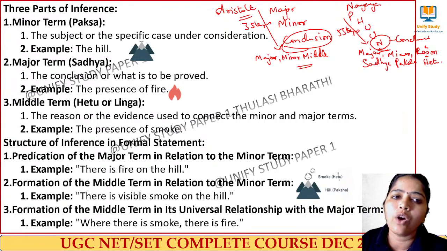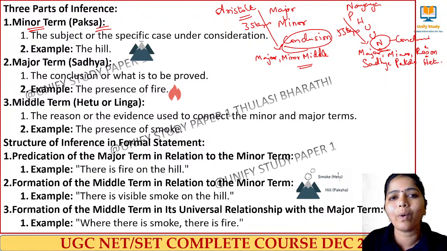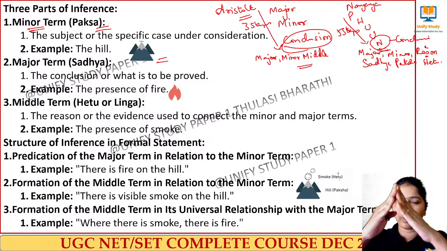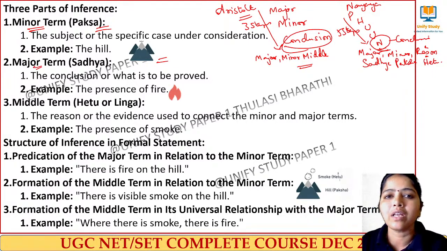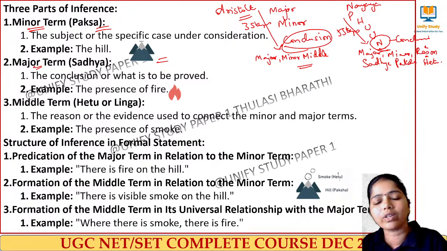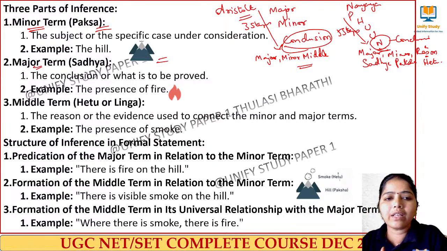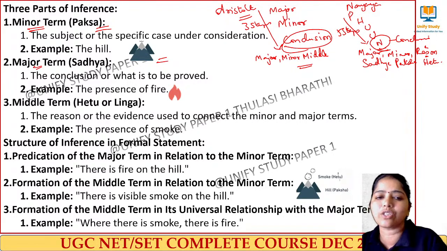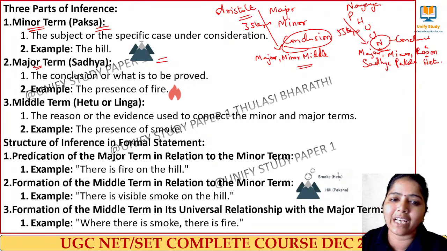What do you mean by the minor term? Minor term is nothing but called a paksha, that is the subject about which I am going to take a decision. And here the subject is the hill. And what is the major term here? The major term is the conclusion, what is to be proved. Based on this only I will be taking a decision. And that is called sadhya.